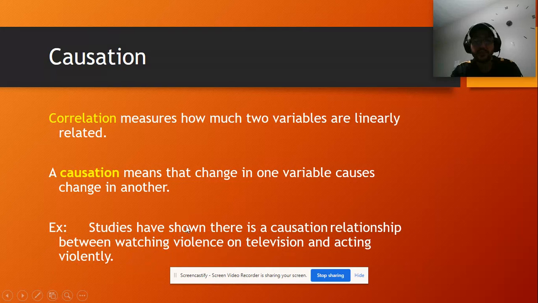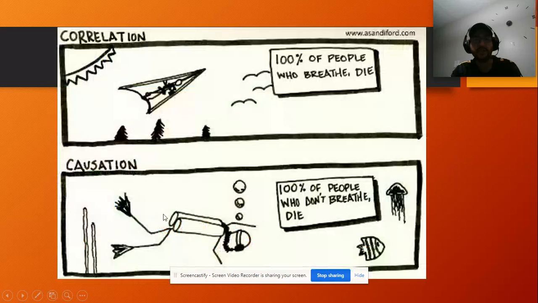Now, for example, studies have shown there is a causation relationship between watching violence on TV and acting violently. That's an example of causation because there is a study that proved that. Now, here is an example of correlation and an example of causation. Correlation: 100% of people who breathe die. That's not true. I mean, breathing won't make you die, but causation will. We can say it like this: 100% of people who don't breathe die. So if you don't breathe, obviously you will die.